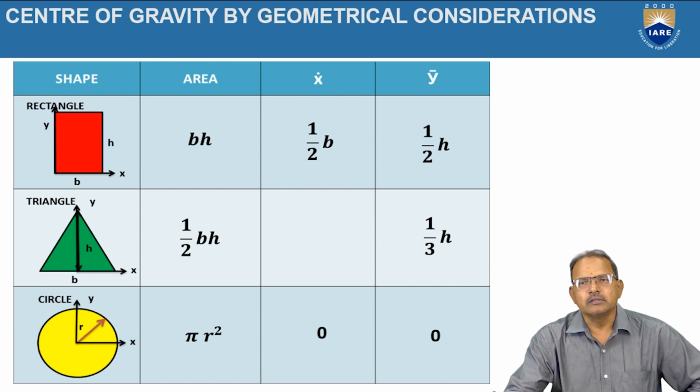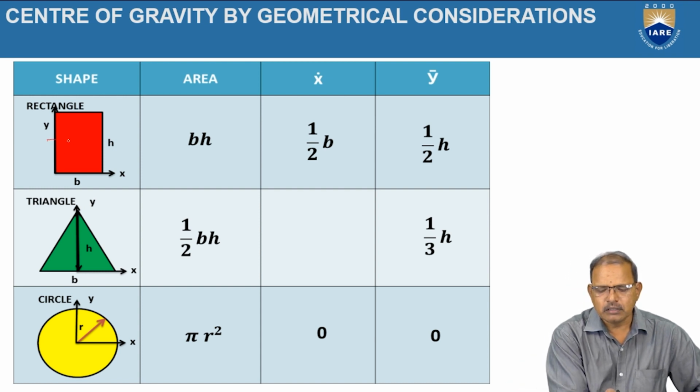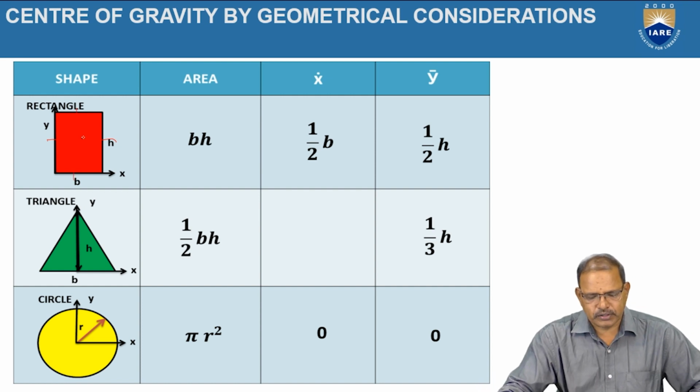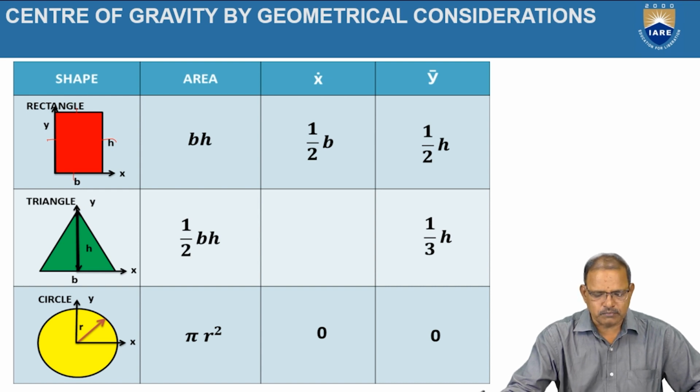Similarly, the height is equal to half of its height now. That is nothing but here it can be represented at the center like that. Similarly, for the triangle now, the center of gravity always lies at a distance of 1/3 of its height from its base position.